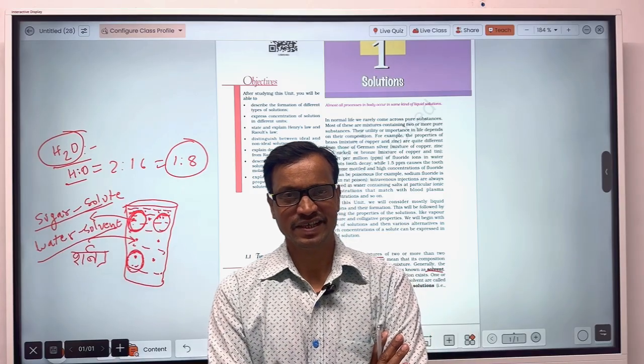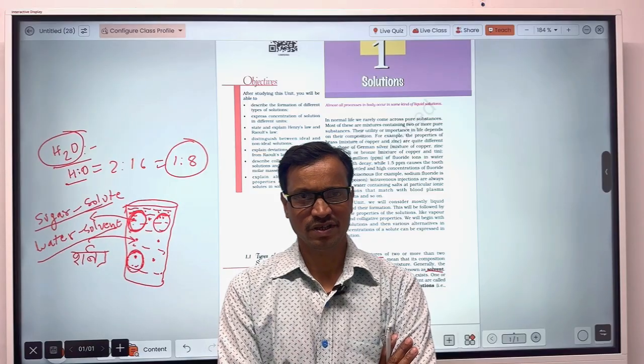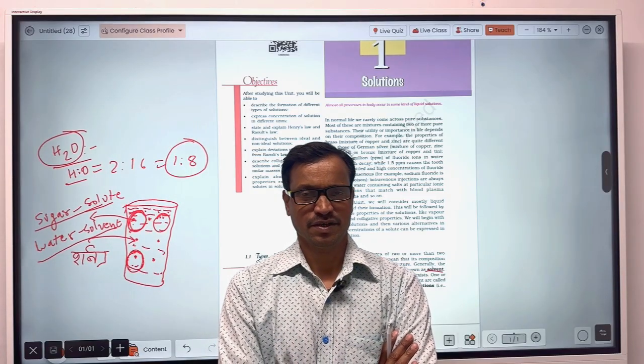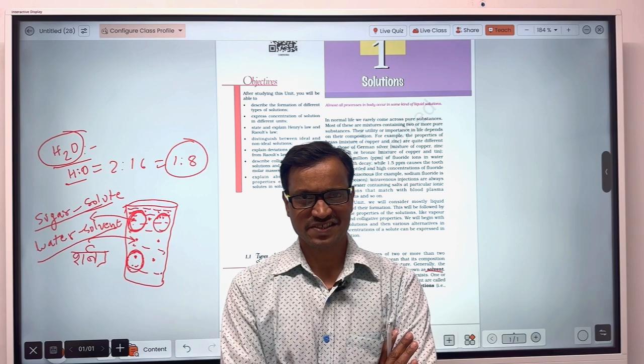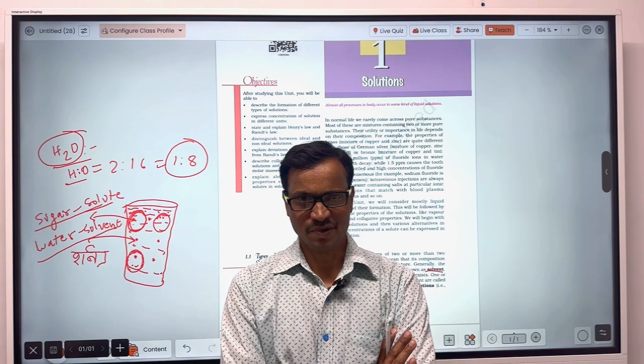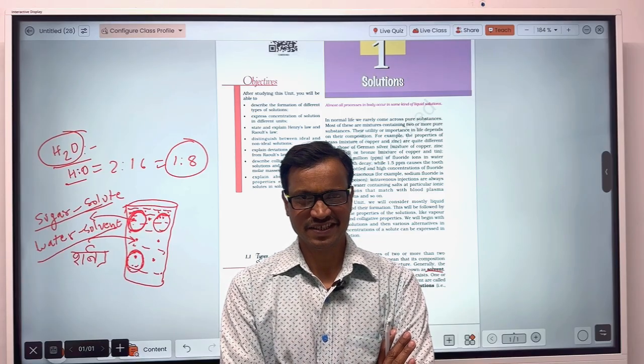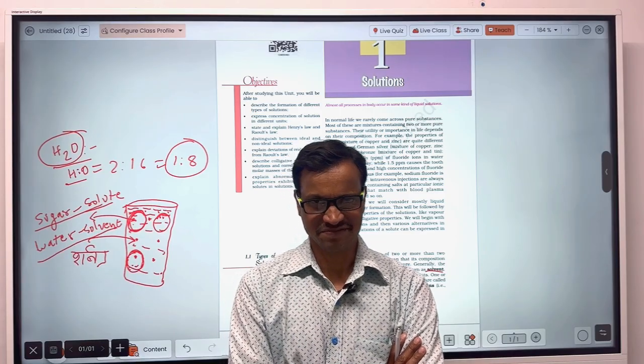That's why that solution will be called a binary solution. That is, the solution which has only two components, one solute and another one solvent.